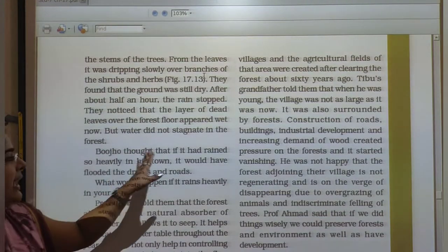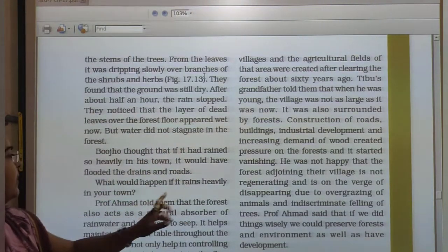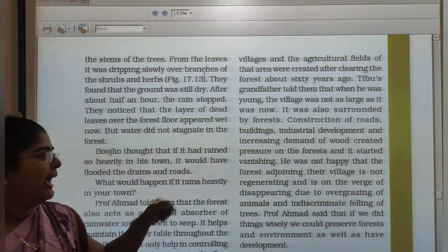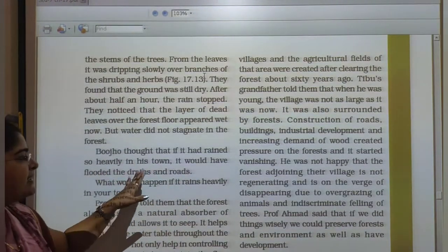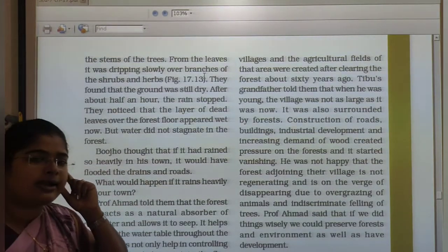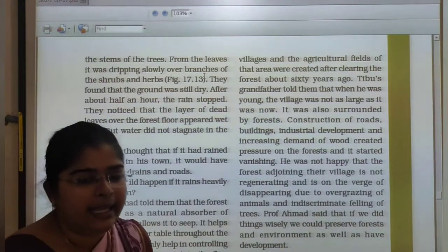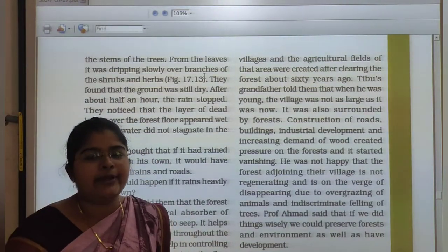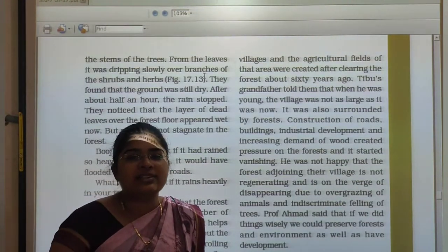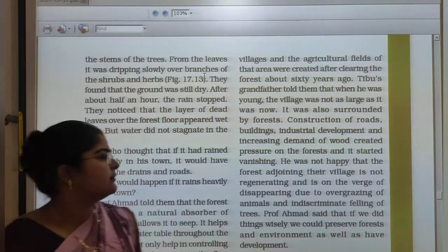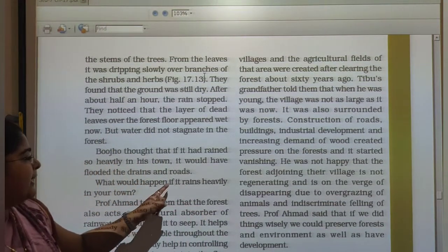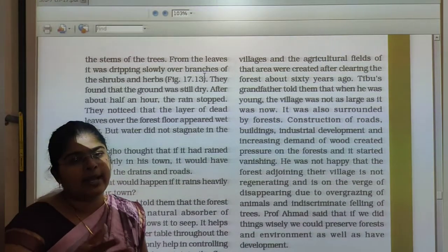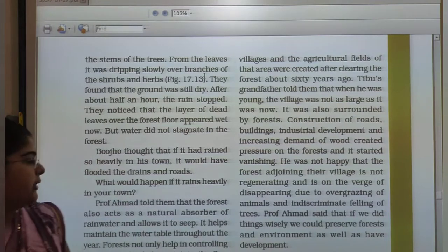Buzo thought that if it had rained so heavily in his town, it would have flooded the drains and roads. If rain comes for half an hour in cities, it is a situation like floods. What would happen if it rained heavily in your town? Students, remember what would happen in your town.